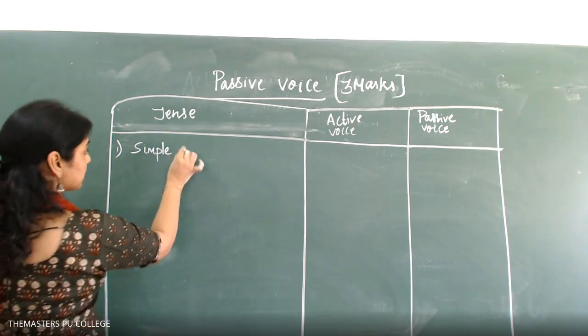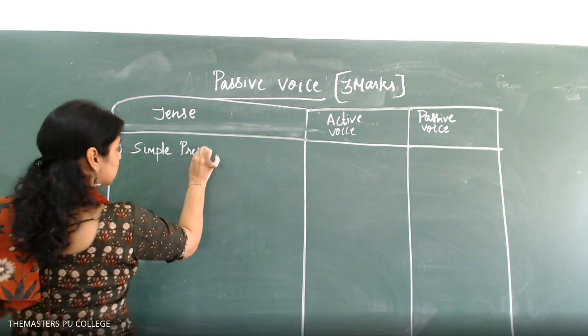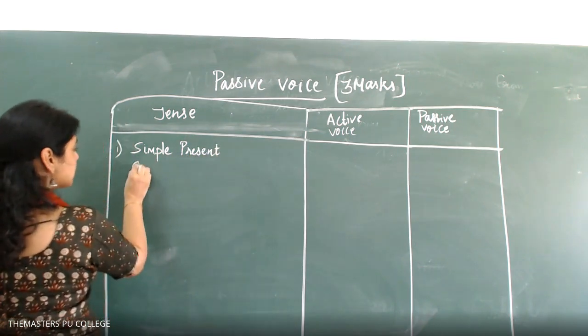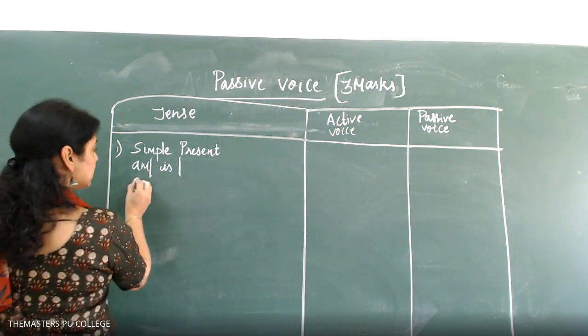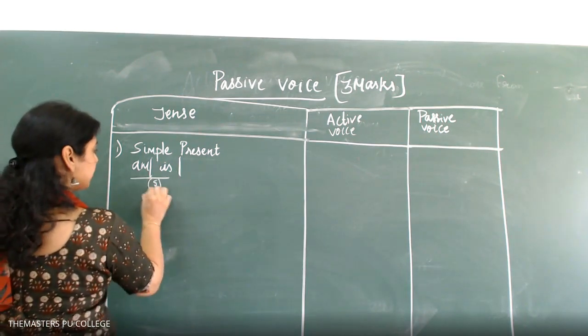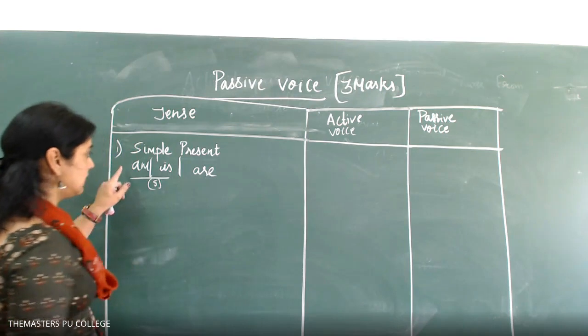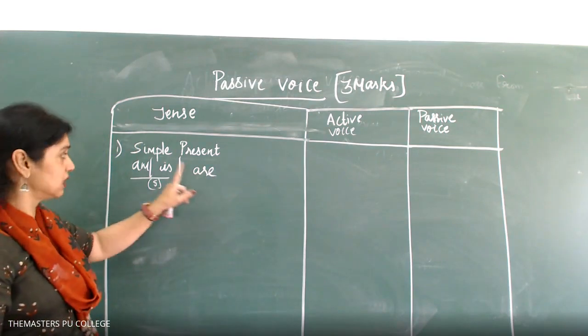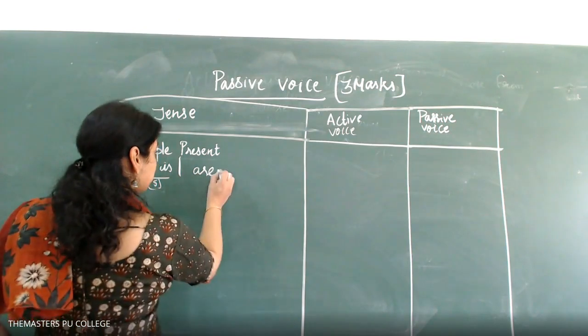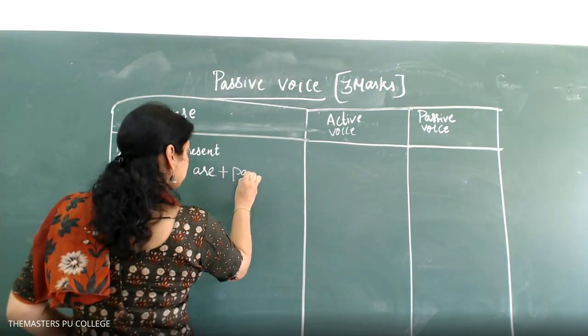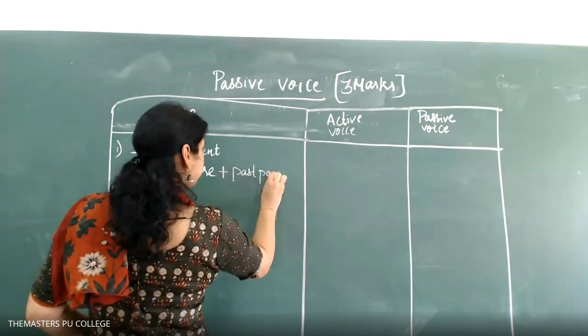You're going for simple present. That is am, is, very simple. These two are called singular form. Then are. These are the three forms of present. Simple present: am, is, are, plus past participle.